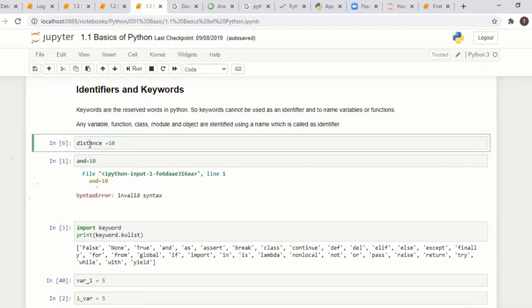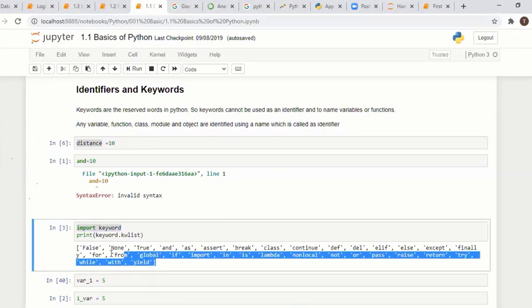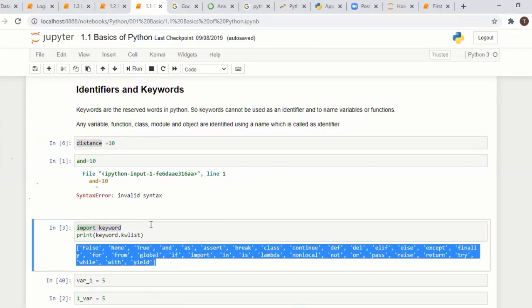Suppose you define a variable, say distance. Distance is a variable, and you are assigning some value to that variable. So, keywords are reserved keywords. If you search for what the keywords in Python are, you can import the keyword package. If you import it, you can see the list of keywords available in Python. You can't use these keywords.